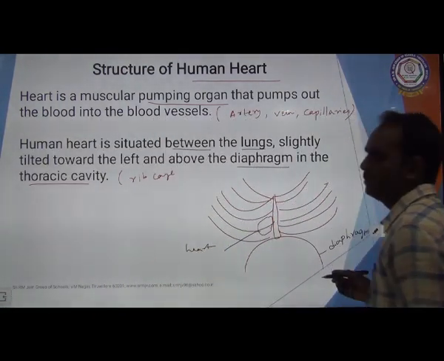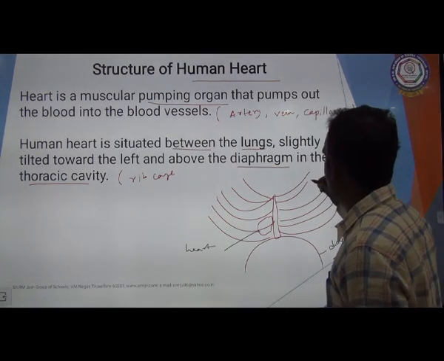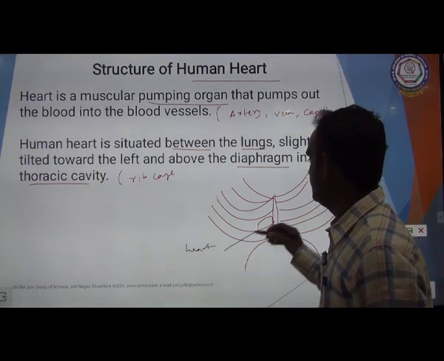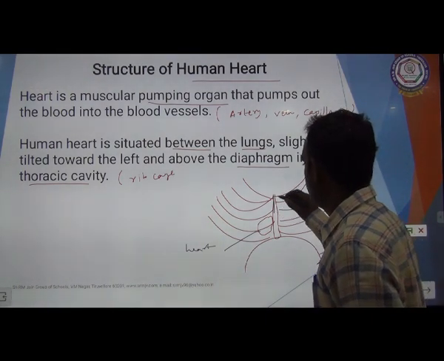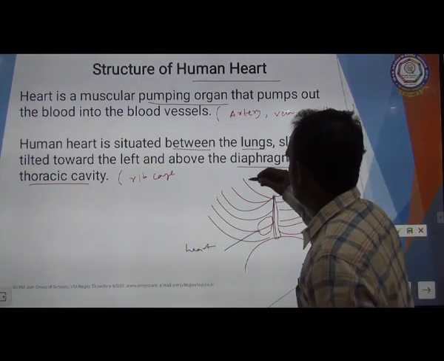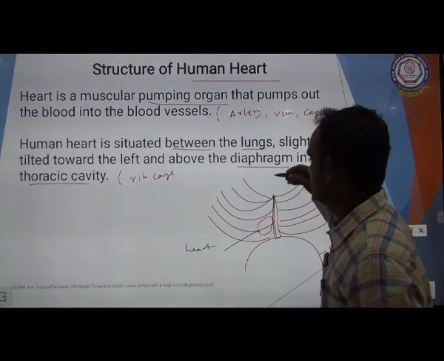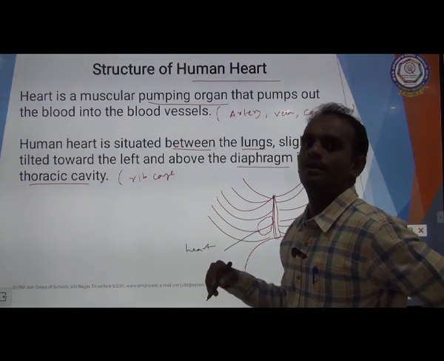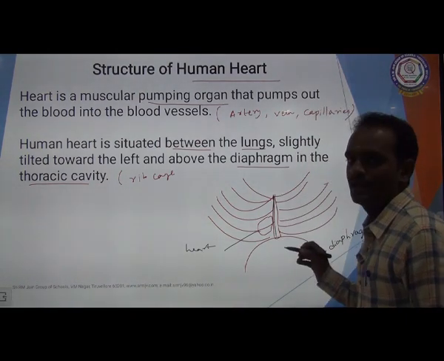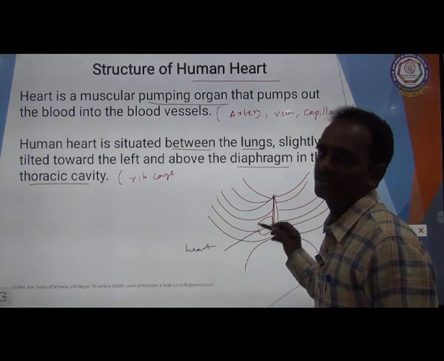There are 12 pairs of thoracic bones. One end of each thoracic bone is attached to a long bone called the sternum. The other end of this rib bone is attached to the vertebral column. So this is the structure of the thoracic cavity. Inside the thoracic cavity, the heart is present.